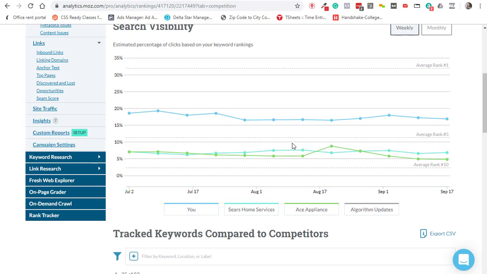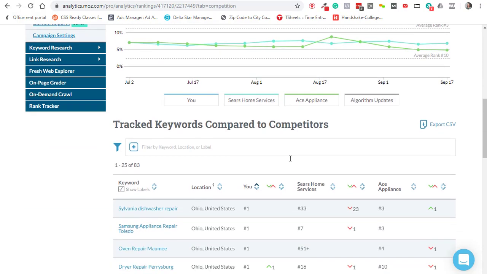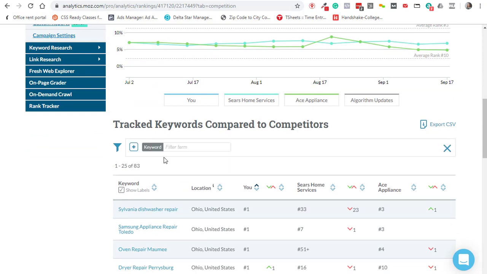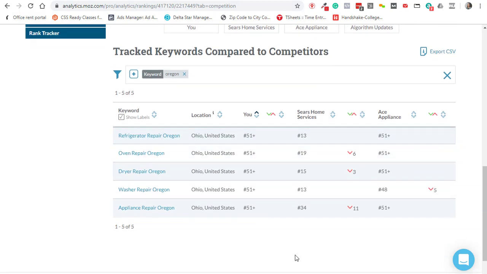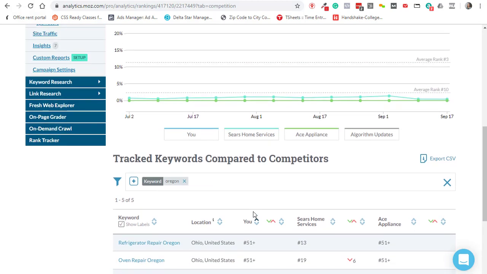So this is just an example, but when we look at Dave Smith, for example, he has a city in his territory called Oregon. And if you look at the Moz scan, it's showing us that he's not ranking for that keyword at all.